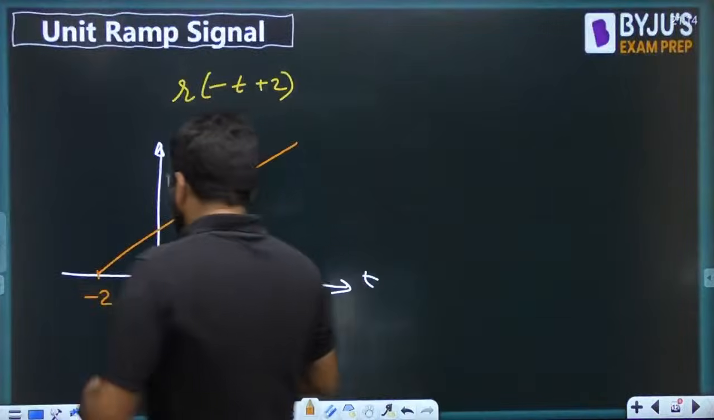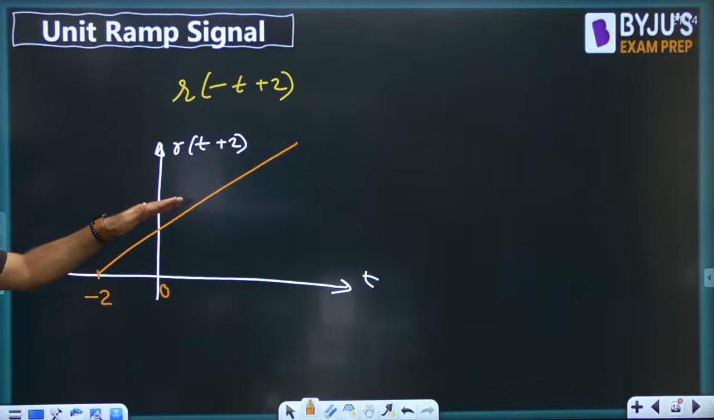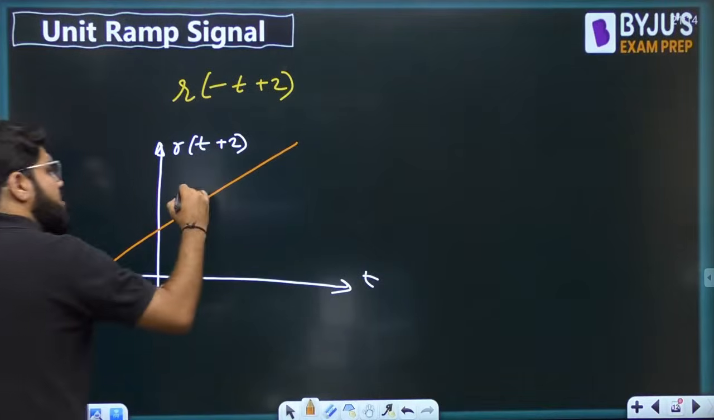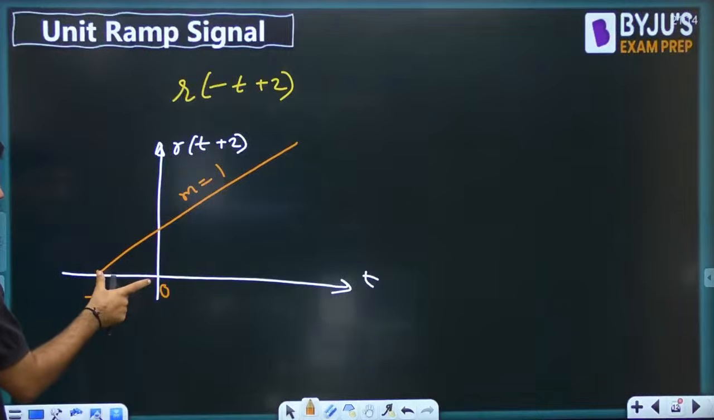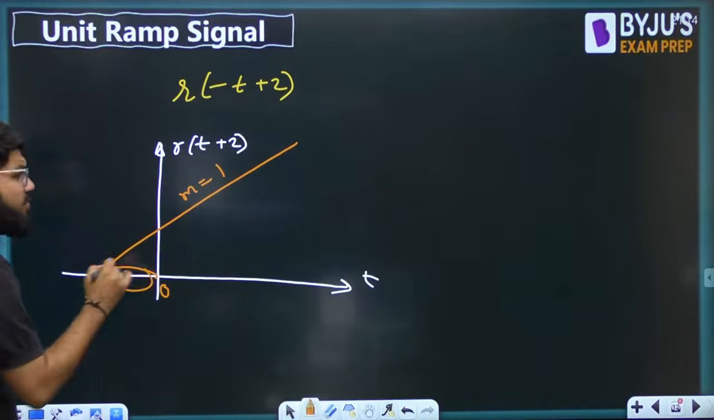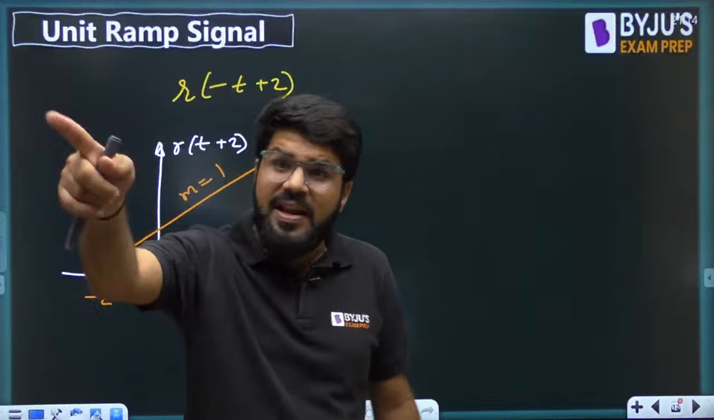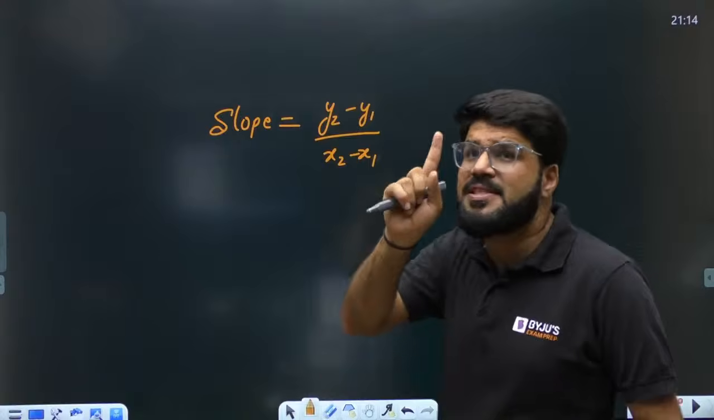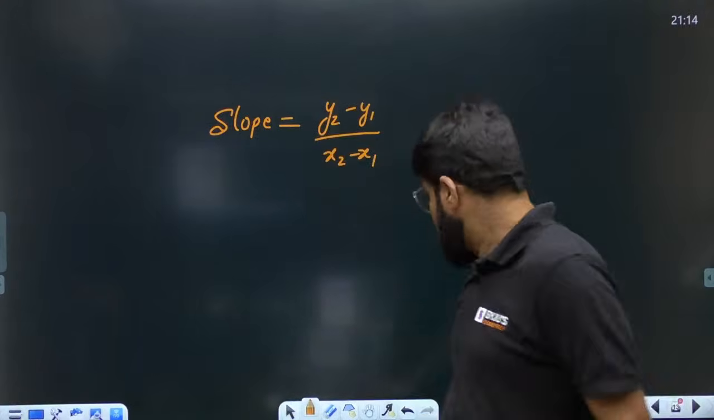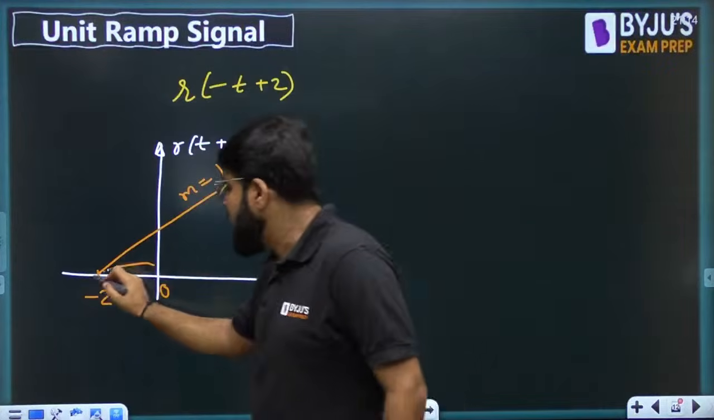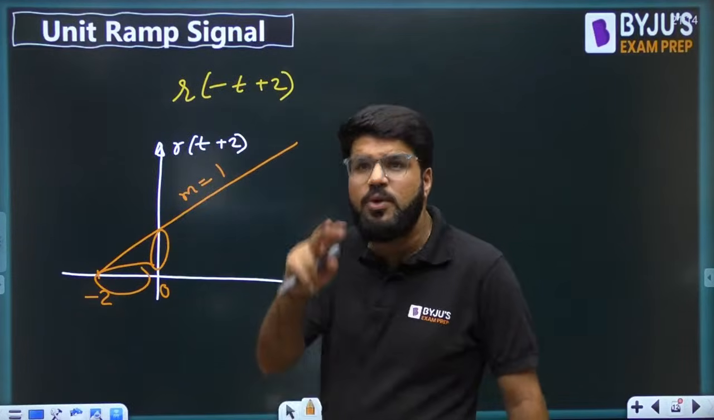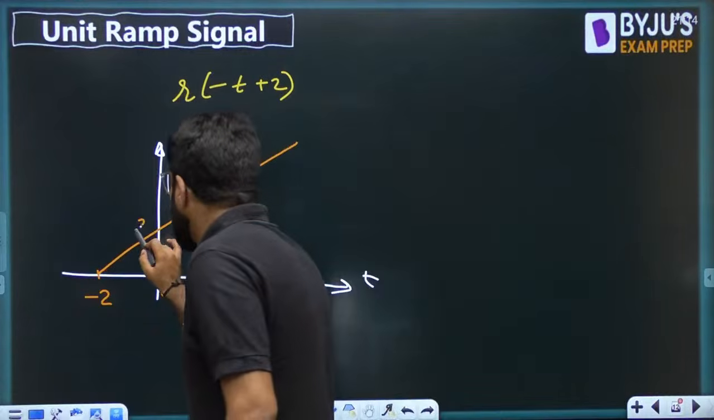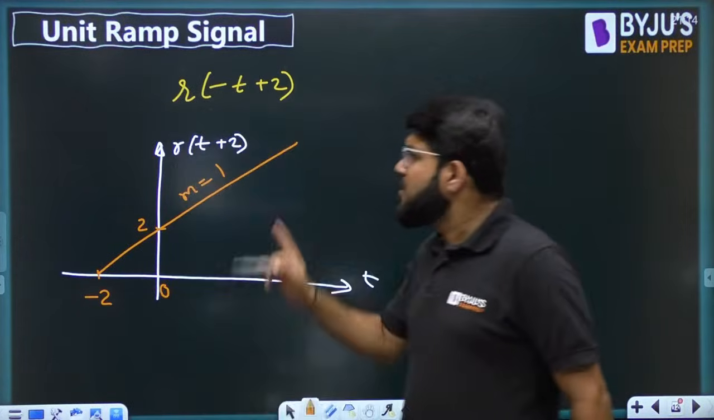So if I say this is a ramp signal, what is the magnitude of this at the origin? From -2 to 0, what is the change in x? It is equal to 2 units. Whenever I say slope equal to 1, change in y upon change in x equals 1, that means change in y should be equal to change in x. So if change in x is 2 units, change in y should also be 2 units. So this is equal to 2. Now this is r(t) plus 2.